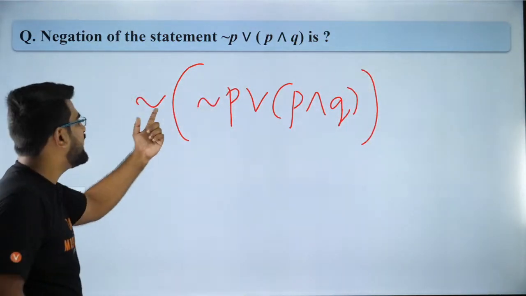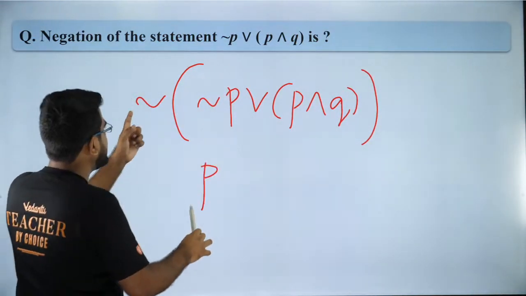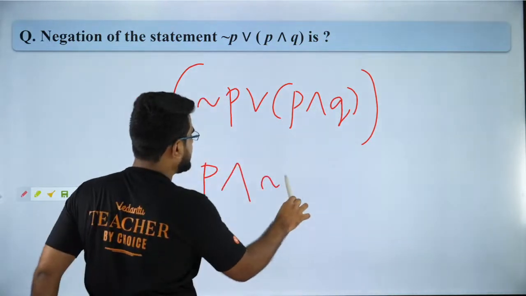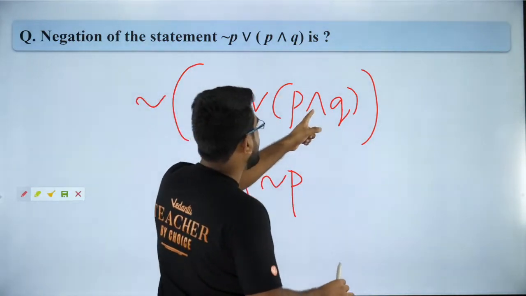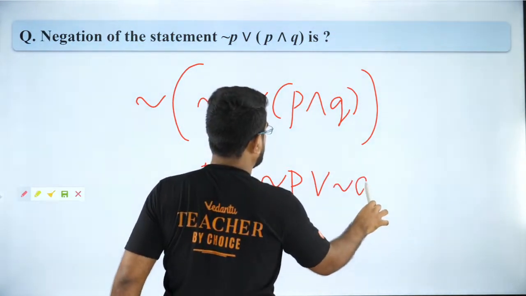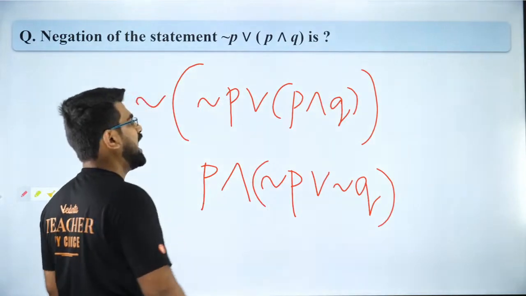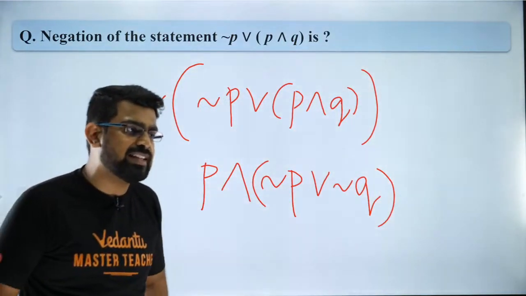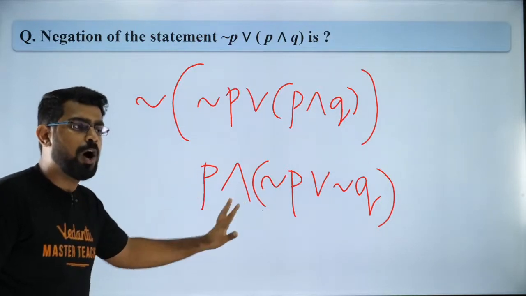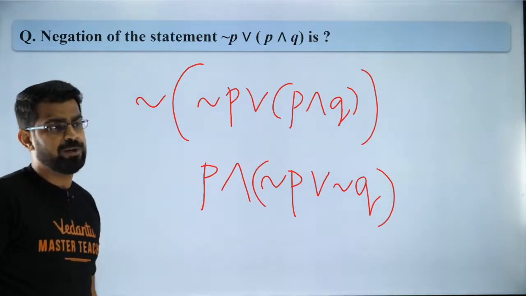How do you do that? Negation of P is negation P. Negation of OR is going to be AND. Negation of P is negation P. Negation of AND is going to be OR. Negation of Q is going to be negation Q. So this is your answer. As simple as that. Did you guys like it? It was a very, very simple question, and I'm sure you guys will definitely be able to crack it.